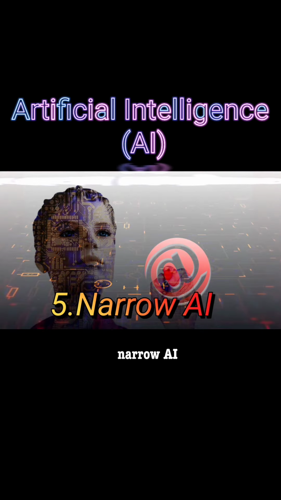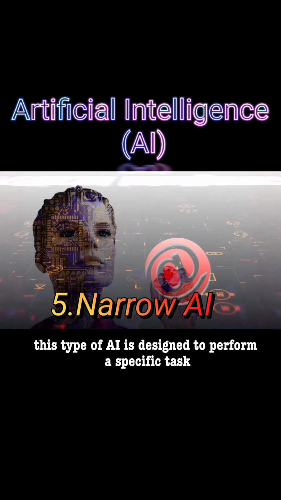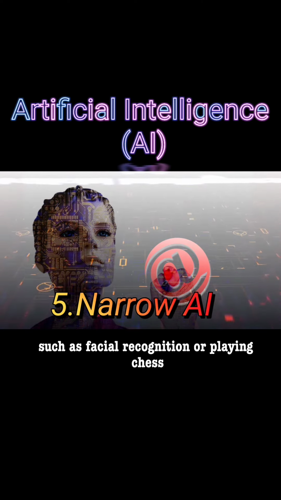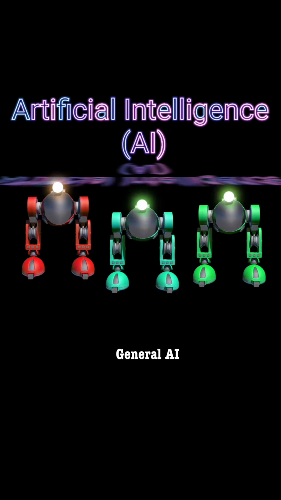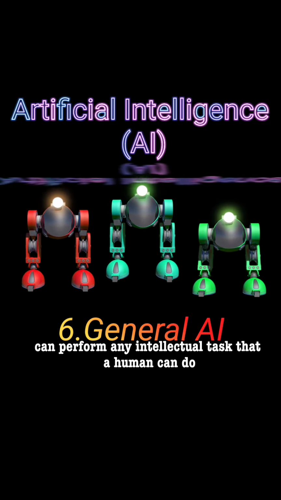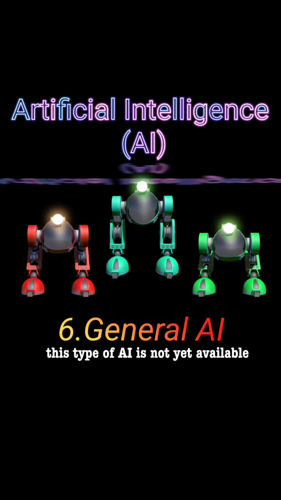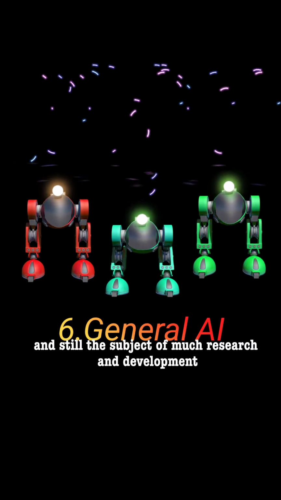Number 5. Narrow AI. Also known as weak AI, this type of AI is designed to perform a specific task, such as facial recognition or playing chess. Number 6. General AI. Also known as strong AI, this type of AI can perform any intellectual task that a human can do. This type of AI is not yet available and is still the subject of much research and development.